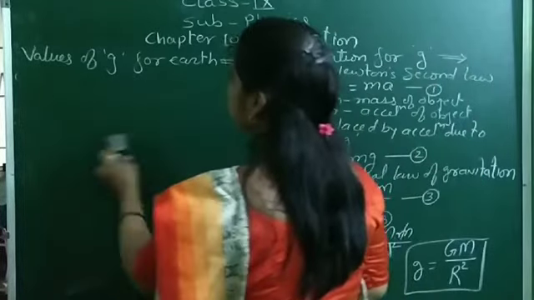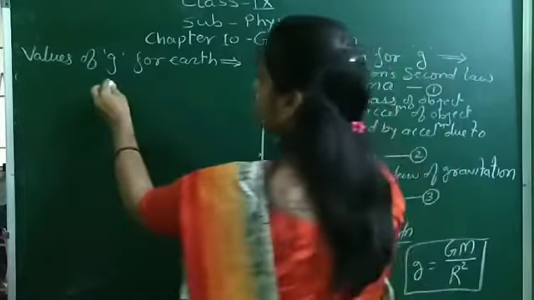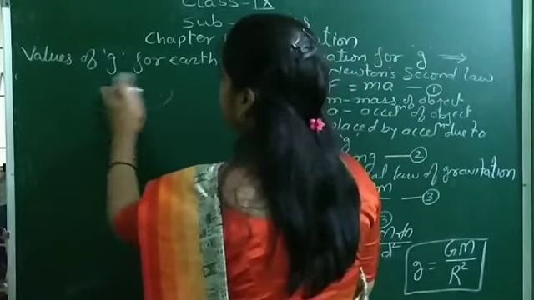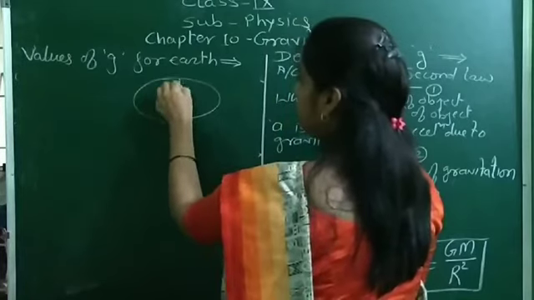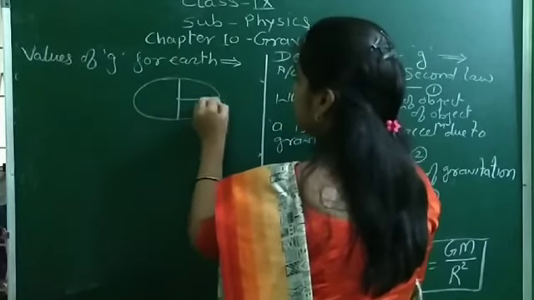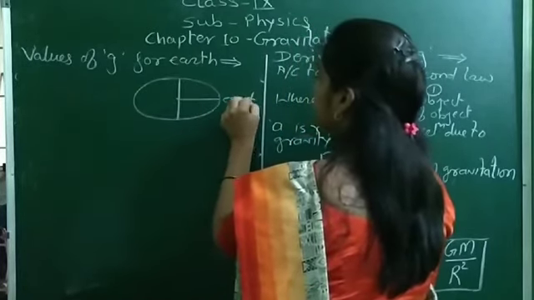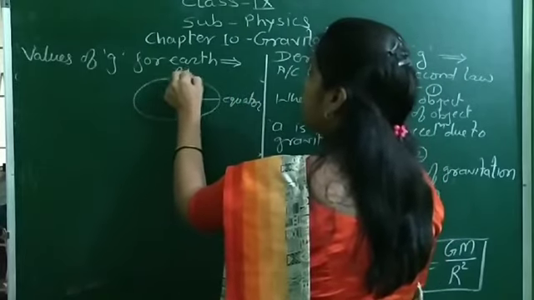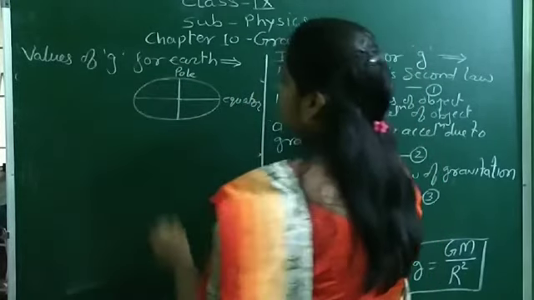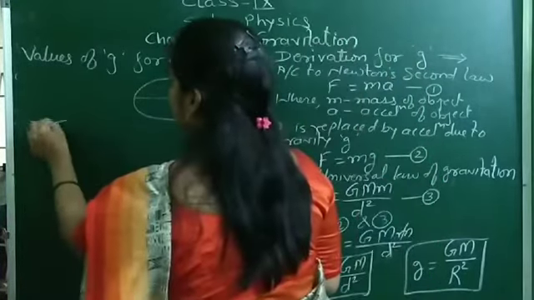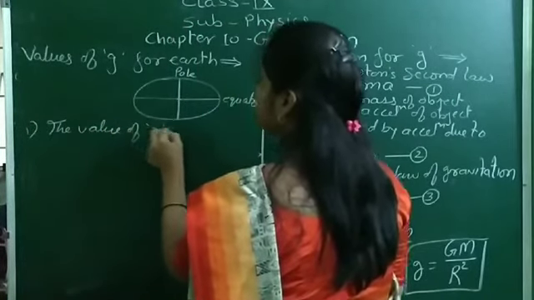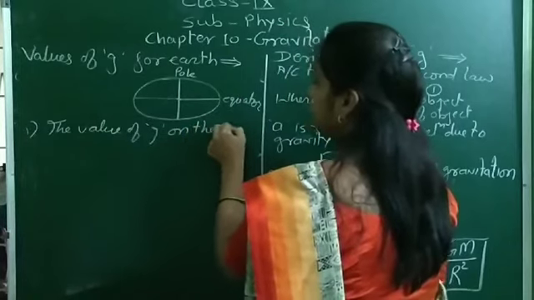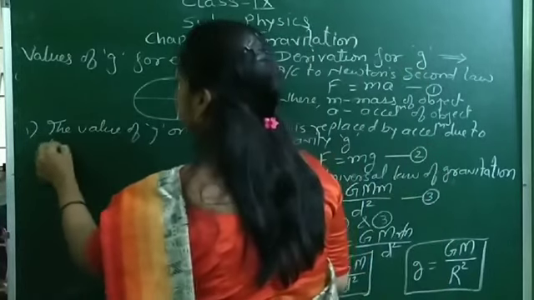I keep this diagram so you can easily understand it. So this is the equator and this is the pole. First, the value of g on the Earth, on the Earth meaning at sea level.